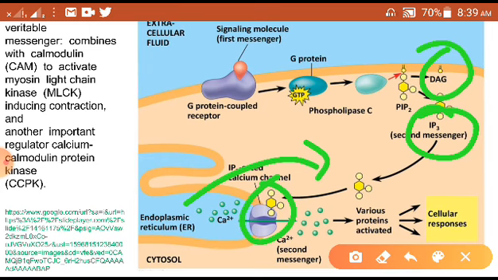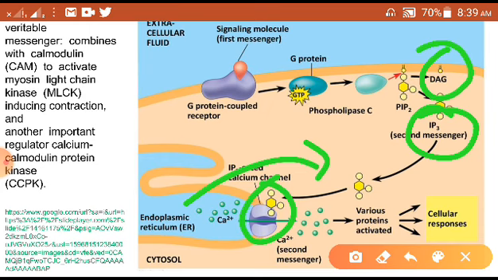Here another protein will come, that is the MLCK, myosin light chain kinase. You remember the actin and myosin in the muscle contraction mechanism, right? So here myosin light chain kinase enzyme is going to get activated, binding with the calmodulin protein, and then it performs the contraction mechanism, right?